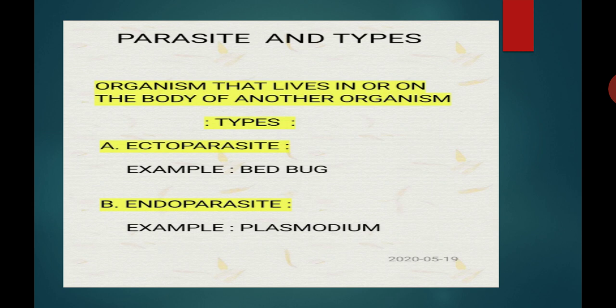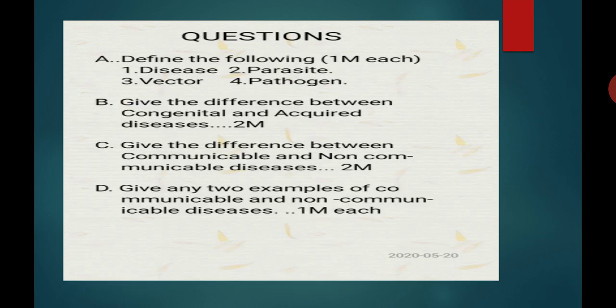Let's discuss some questions based on it. Number 1, define the following terms. It may be asked for 1 mark: define disease, define parasite, what is vector, and define pathogen.